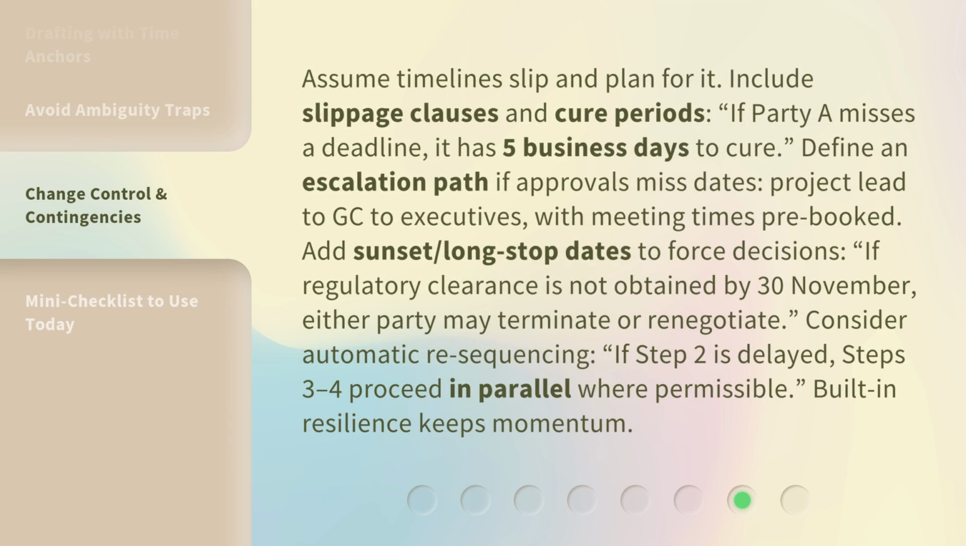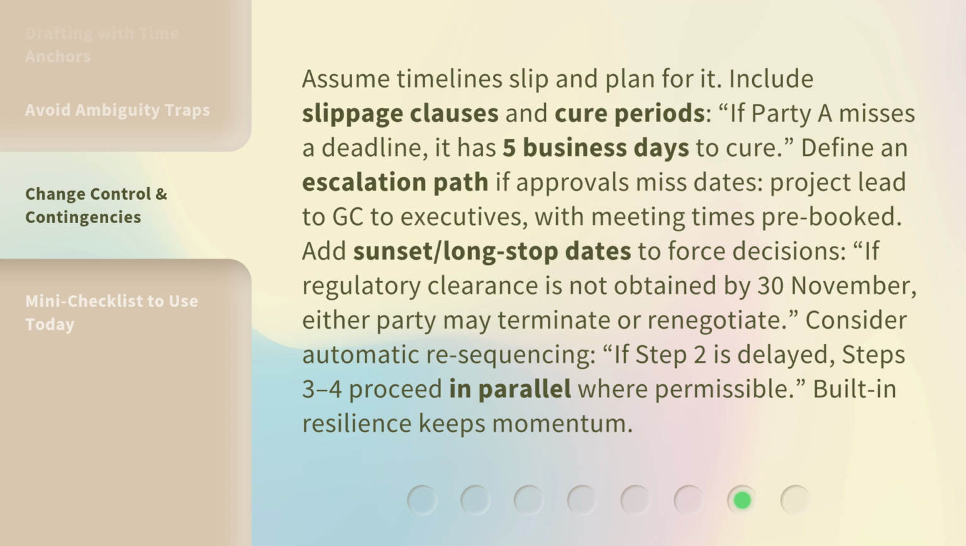Assume timelines slip and plan for it. Include slippage clauses and cure periods. If Party A misses a deadline, it has 5 business days to cure. Define an escalation path if approvals miss dates. Project lead to GC to executives, with meeting times pre-booked.